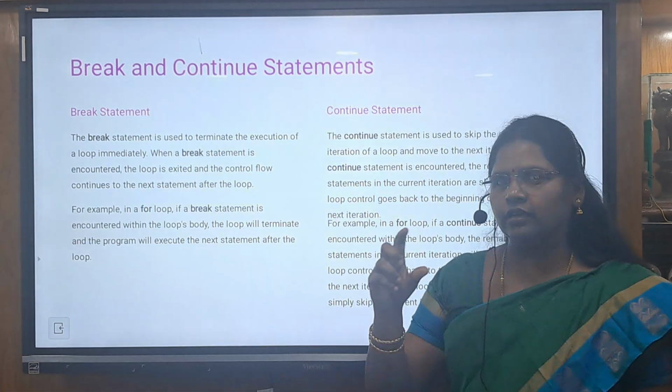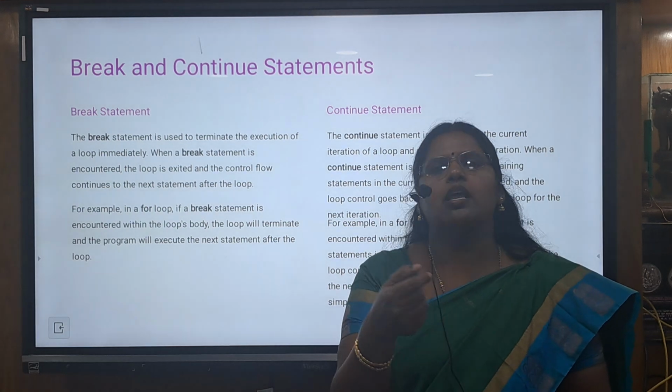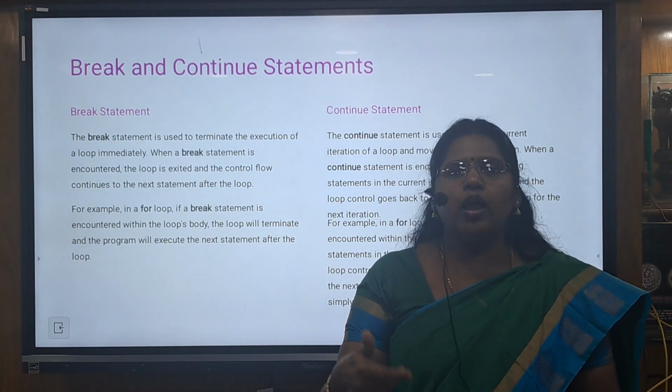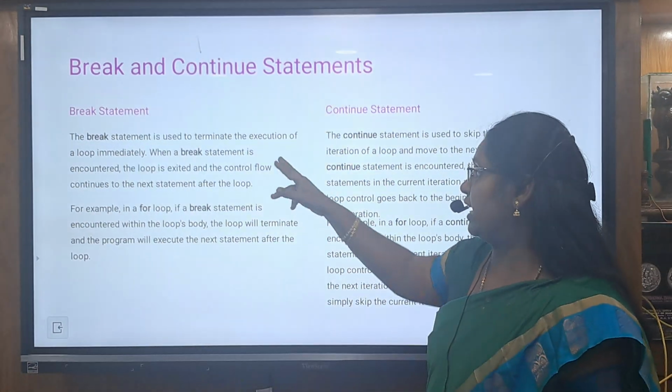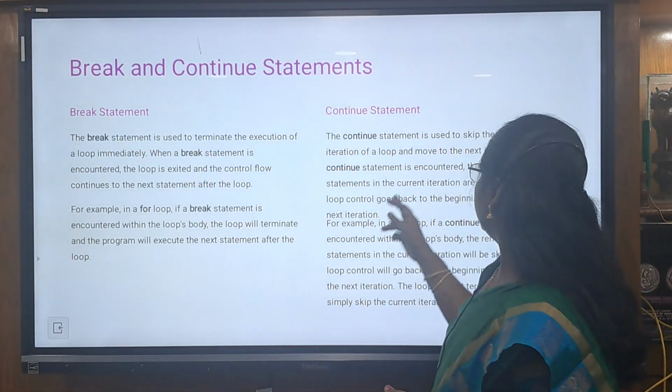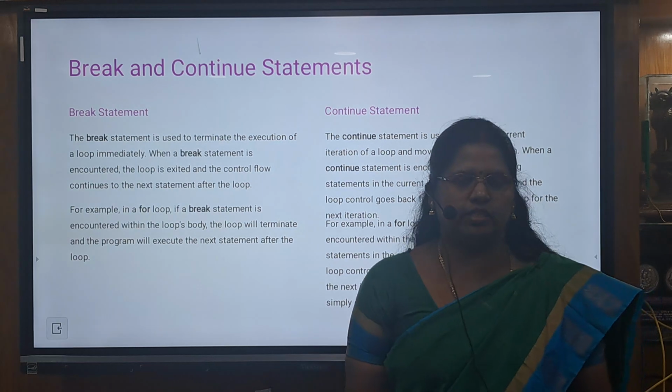That is, for a certain condition, the code will continue, and with break, the whole block of the code will break. That is, the break statement is to terminate the execution of the loop, and the continue statement skips the current iteration of the loop, okay?